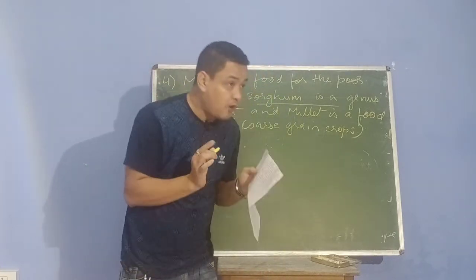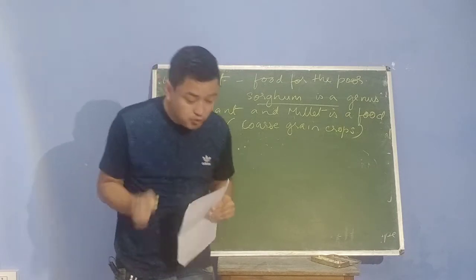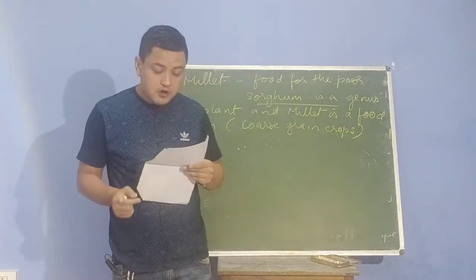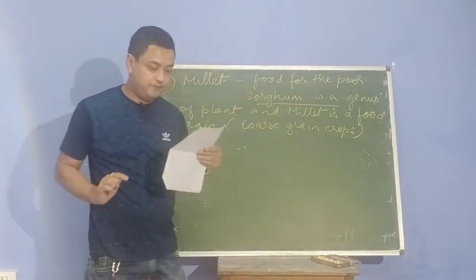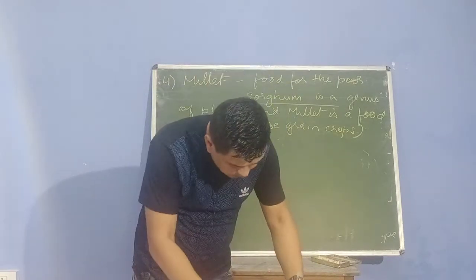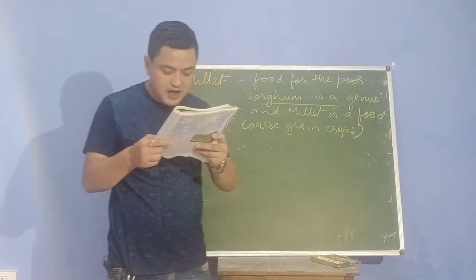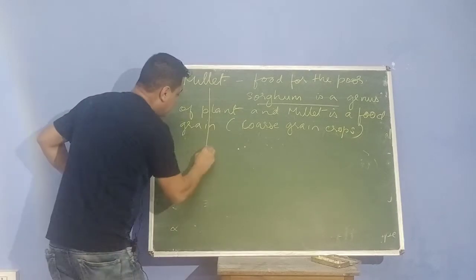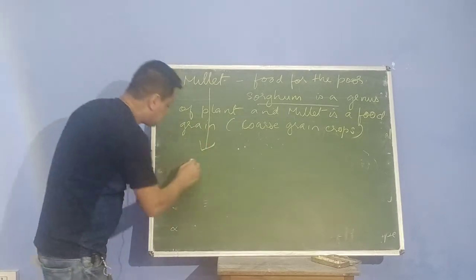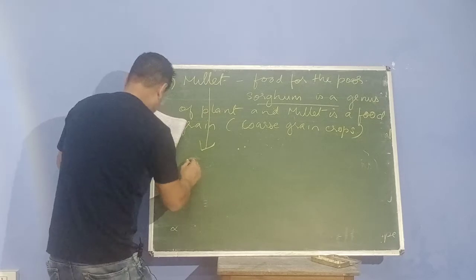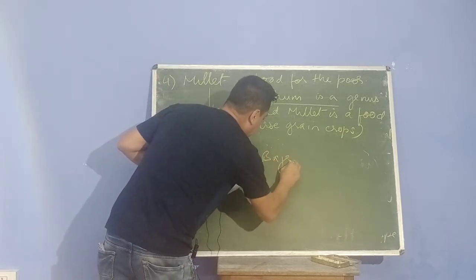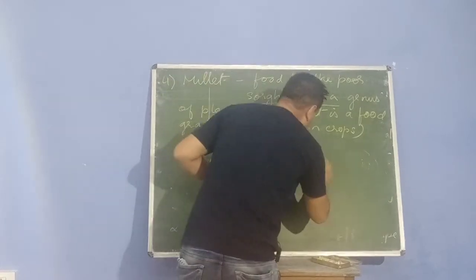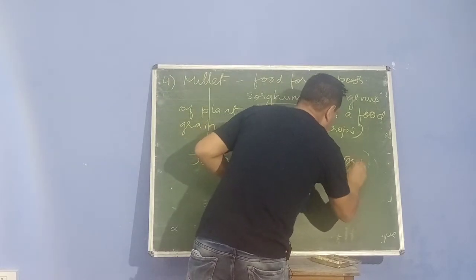Now, what kind of crop is this one? It is very cheap. Therefore, it is food for the poor. Millets include jowar, bajra and ragi.